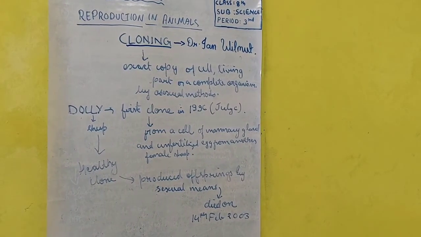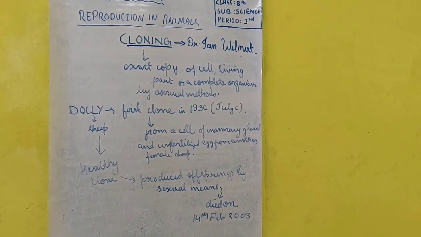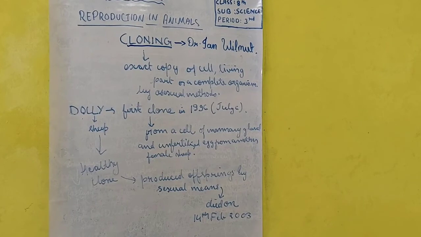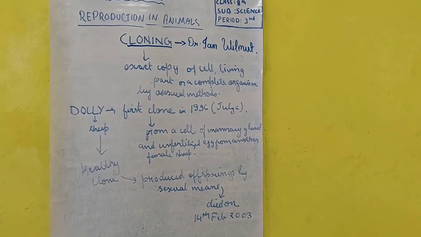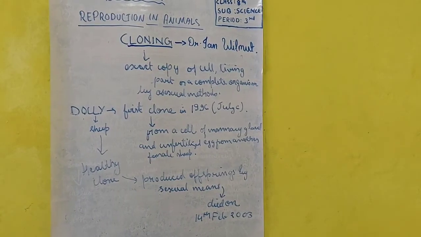So when Dolly was produced, Dolly was the first clone, and the characteristics that Dolly had, no other sheep had, because it is the mixture of two different sheep.